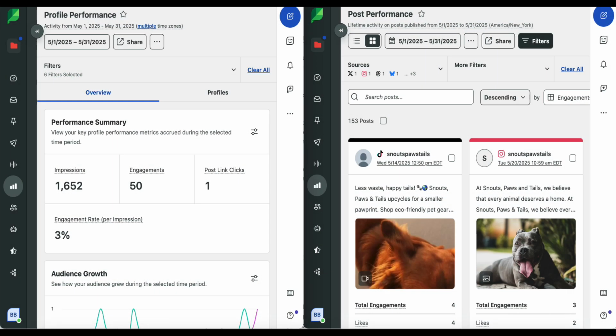Ever wondered why your profile performance and post-performance reports don't show the same numbers? Don't worry, my name is Bethany and I'll quickly explain why in this Sprout Bites video.